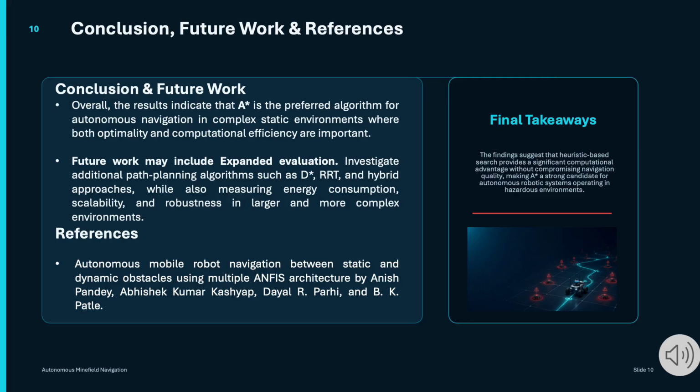In conclusion, this project successfully compared A-star and Dijkstra algorithm for autonomous minefield navigation under identical simulation conditions. Both algorithms achieved 100% navigation success, avoided all collisions, and consistently found the shortest path to the destination. These results demonstrate that both algorithms are reliable and effective for static autonomous navigation tasks. However, A-star proved to be the more efficient algorithm because it explored fewer nodes while maintaining the same path quality. Its heuristic guided search reduced the amount of computation required, especially as the environment became more complex, making it the preferred choice for large-scale robotic navigation.